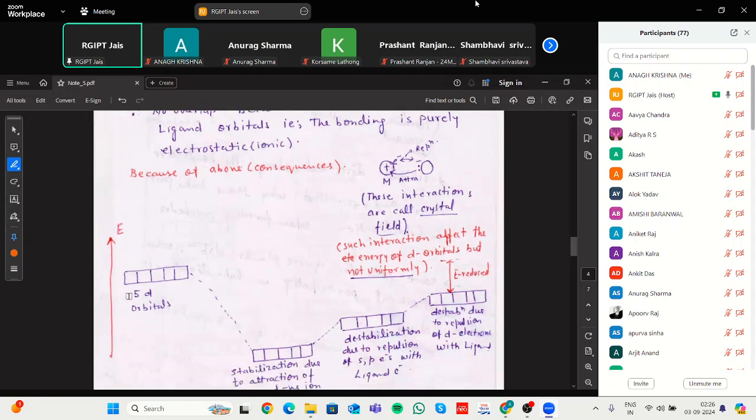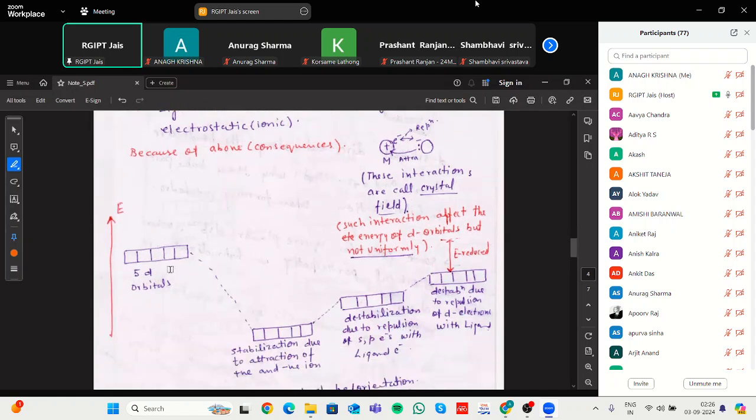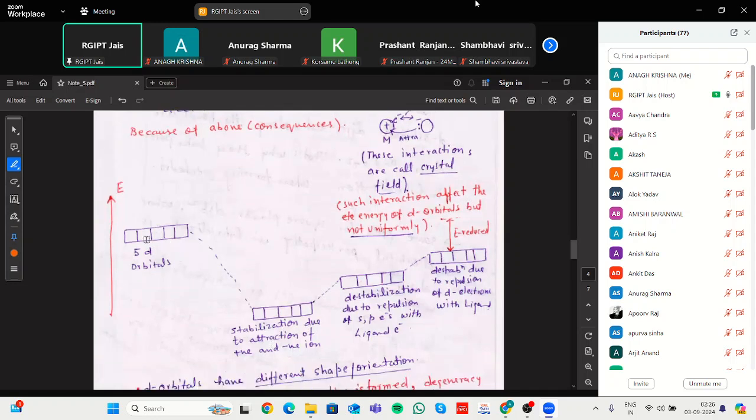In the case of the d orbital, a point charge can stabilize it with a negative charge, which decreases the energy. After that, there is some type of repulsion with the other vacant orbitals.